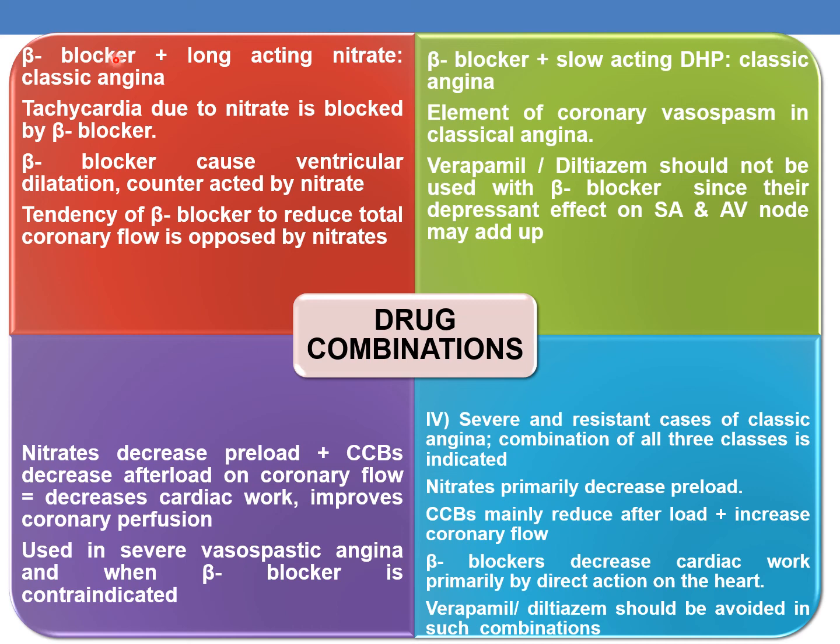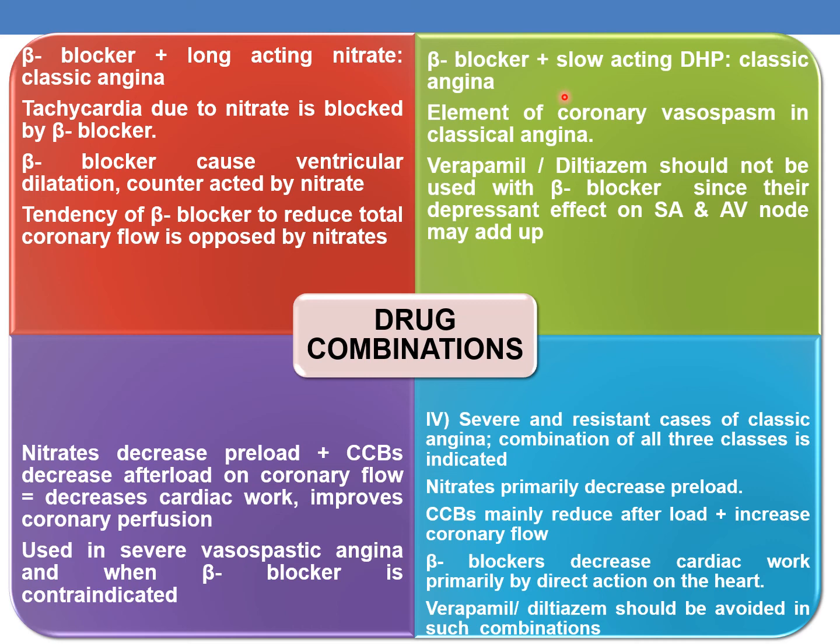The first combination is beta blocker plus long-acting nitrate. It is used to treat classic angina because the tachycardia due to nitrate is blocked by beta blockers, and the ventricular dilation caused by beta blockers is counteracted by nitrates, and the tendency of beta blockers to reduce the total coronary flow is opposed by nitrates. So a combination of beta blocker and long acting nitrates is very beneficial to treat classic angina.